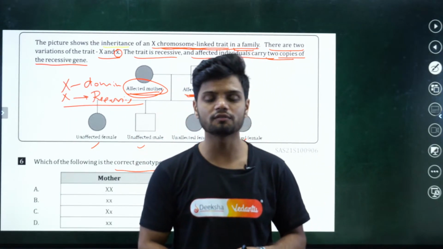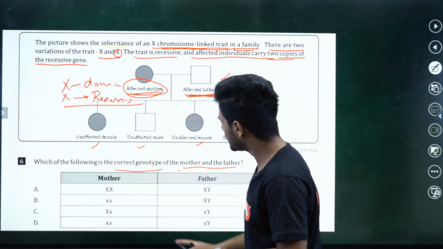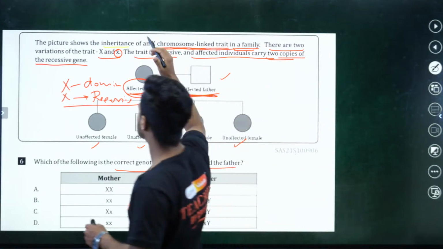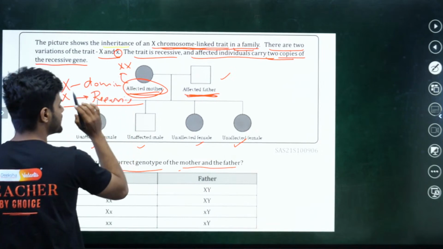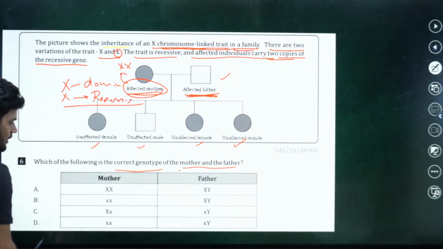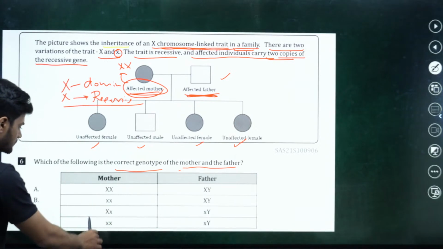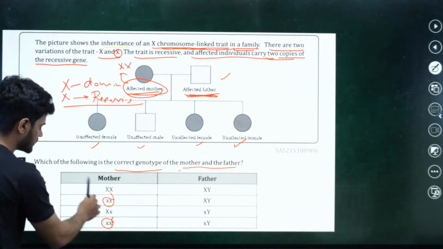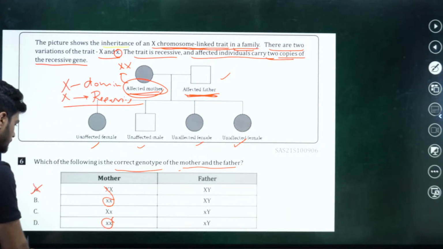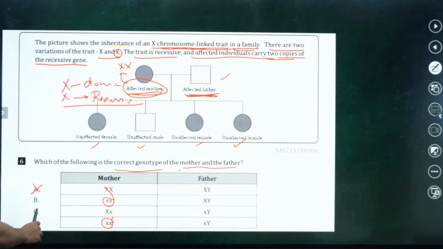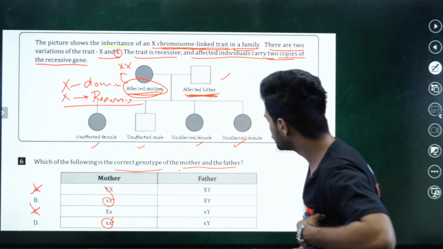The 2 copies of the recessive gene is nothing but small x and small x in the case of female. So if the mother has to be affected, she will have 2 copies of the recessive gene. That is, she'll have small x and small x. Do we have small x and small x? Yes sir, we have small x and small x here, as well as here. So both are eliminated. Now we have to look at the father.